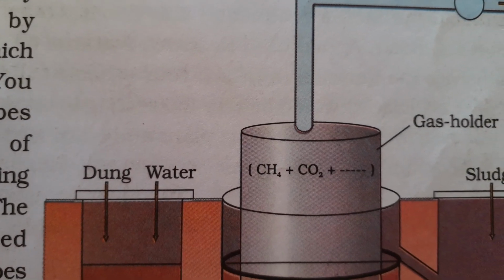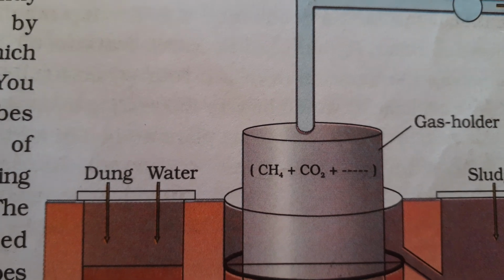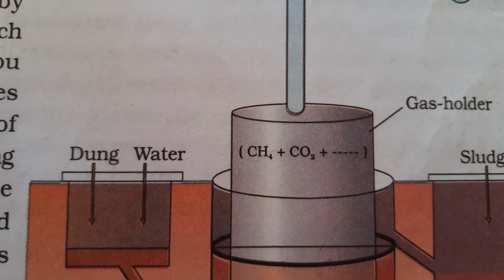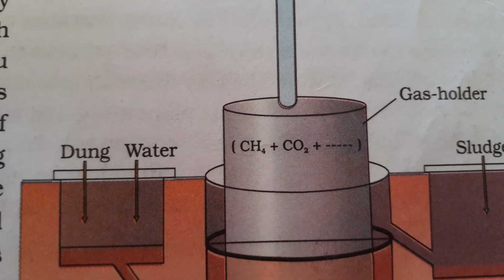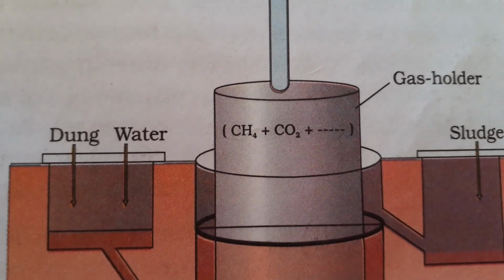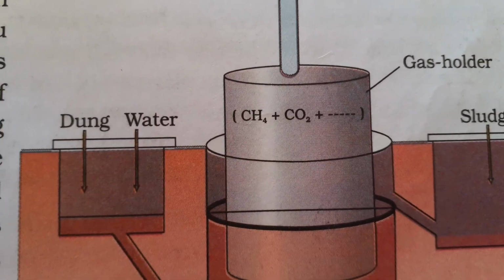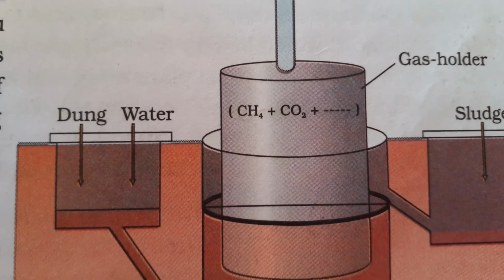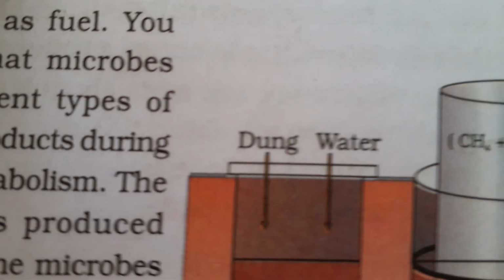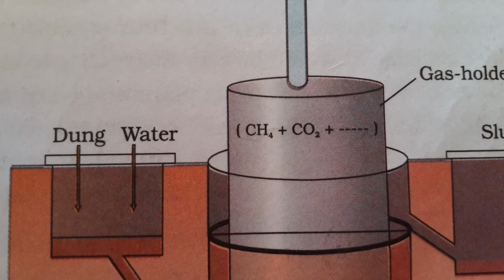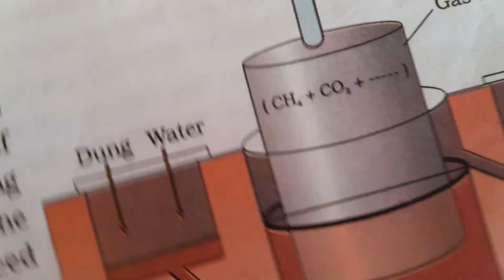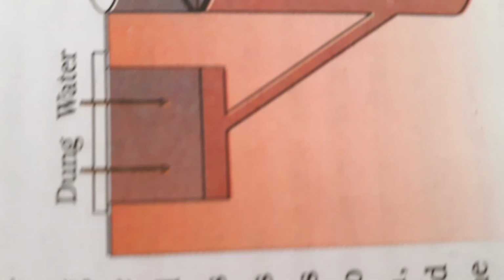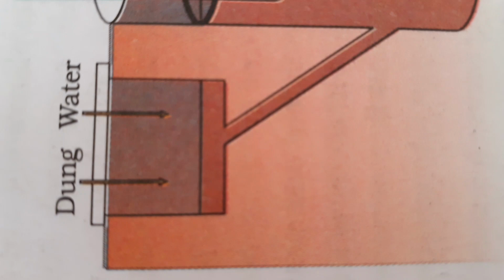Yesterday, from the sewage water, after the treatment, we saw how the sludge is treated by anaerobic digestion and how we are getting the biogas. Today, apart from the sewage waste, how can we get the biogas? So, what do you see here? Dung. So, from the dung of the animals, you can also get the biogas. Here, this is the unit where you are having the dung and the water.